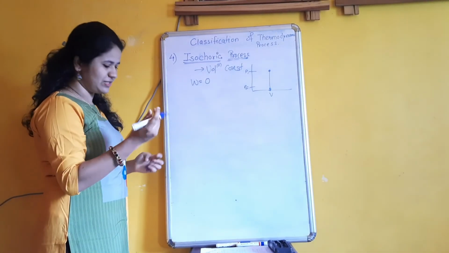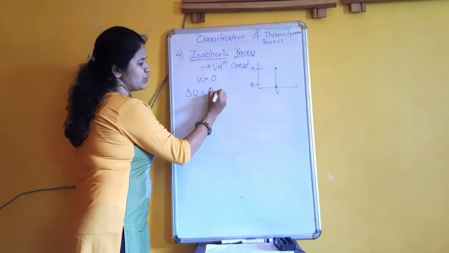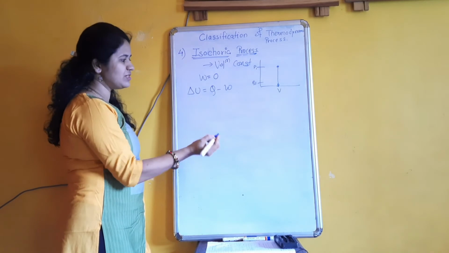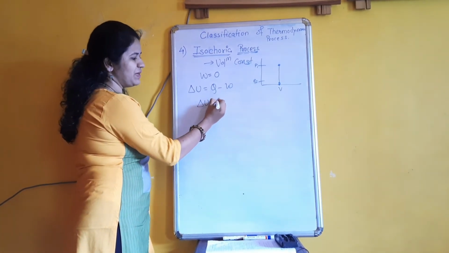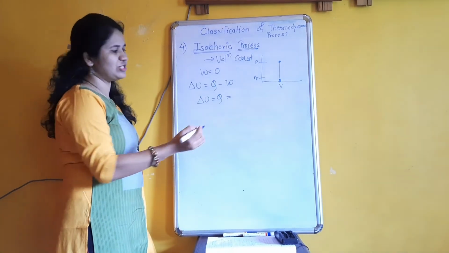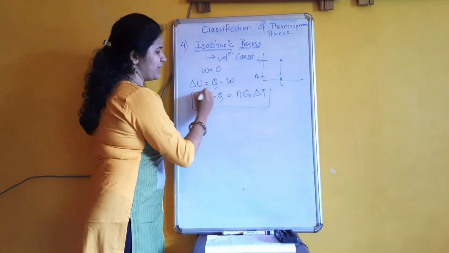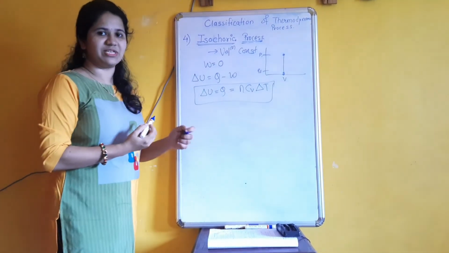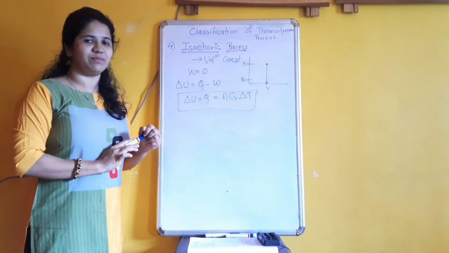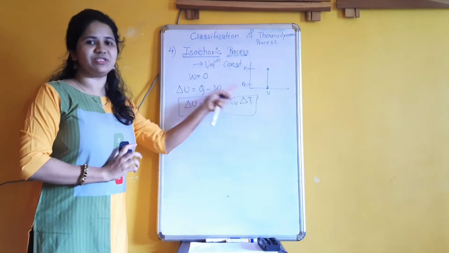Work done is 0, and that's why, since del U is equal to Q minus W, if the work done is 0, then del U is simply Q. And we know the formula of del U, that is internal energy, CV into del T. This is the formula for the isochoric process, where no work is done. W is 0, volume is constant.